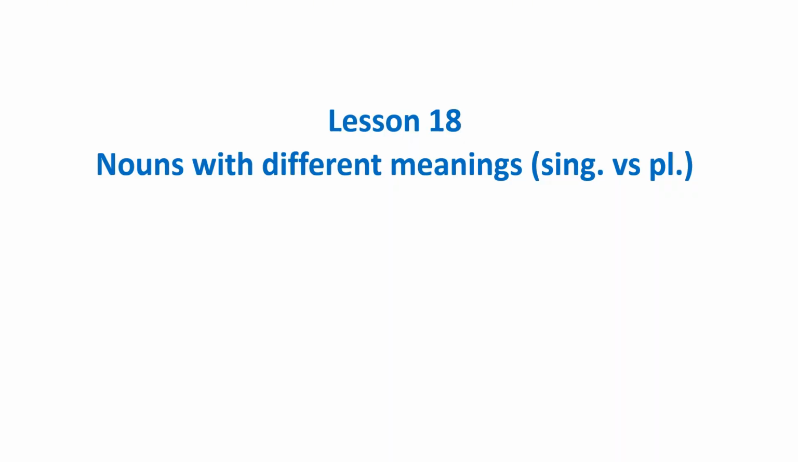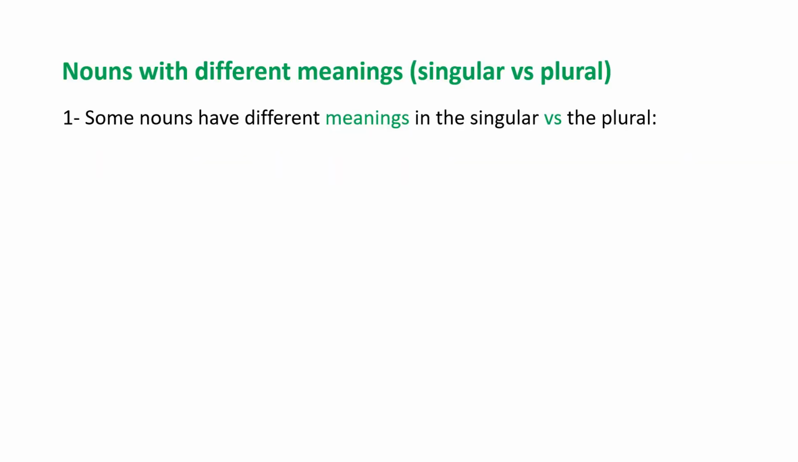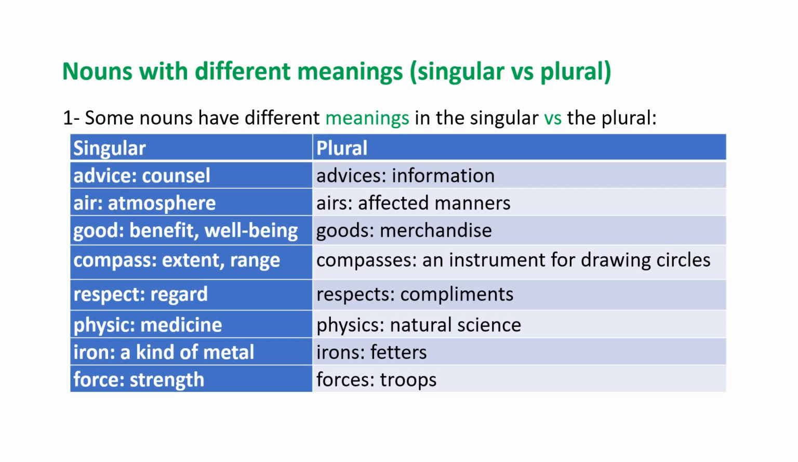We continue our discussion of nouns with different meanings in singular and plural. Some nouns have different meanings in the singular versus the plural. Now let's see these examples. Now you see singular and plural. For example, singular word advice. Advice means counsel in singular form. Advices, when we take the plural of advice, means information.